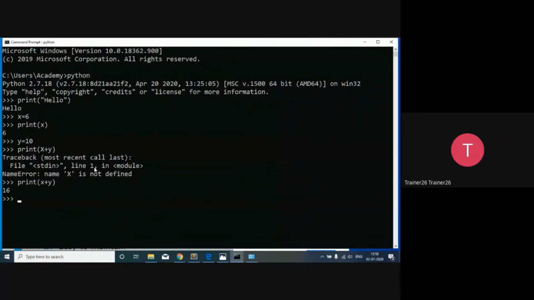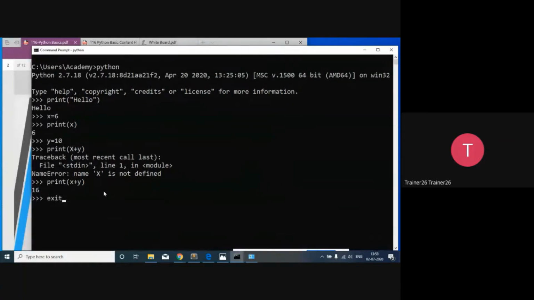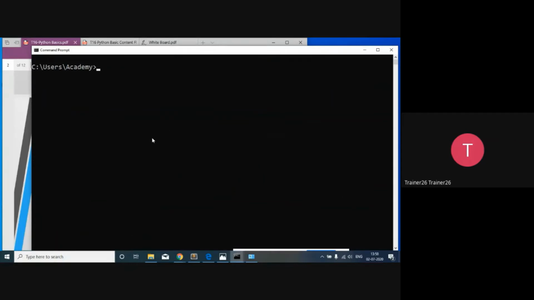So in this way we can interact. So this is the kind of interaction we have. In this way you can call a Python interpreter, and once you have called the Python interpreter and you want to exit from it, there is one command, exit. Once you place this exit, you are going to exit it. Now if I want to cross-check which version of Python is available on my computer, you can identify the version of Python with python --version. It's going to tell me what the version is. Right now this version is 2.7.18. Python 2 version is there, that I'm using right now. So in this way I can call the interpreter.